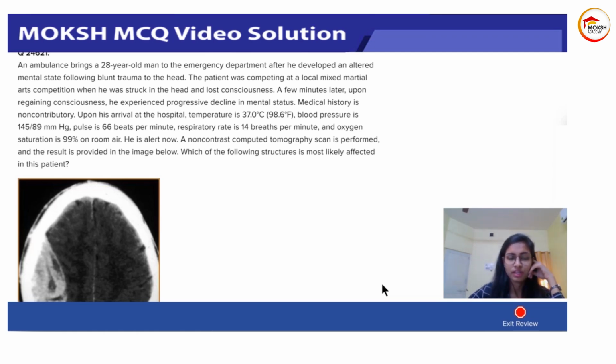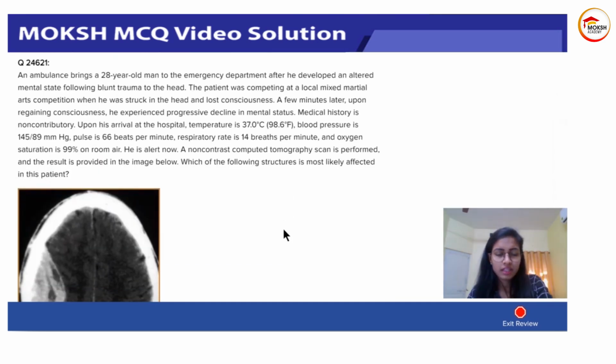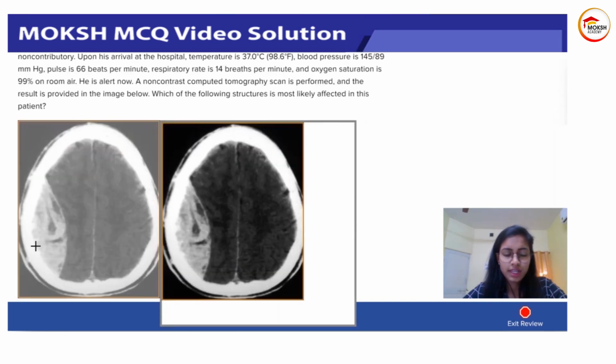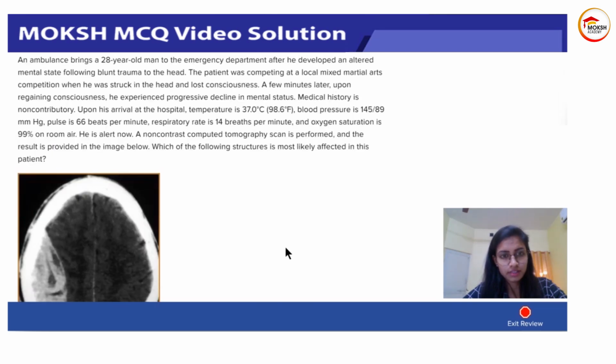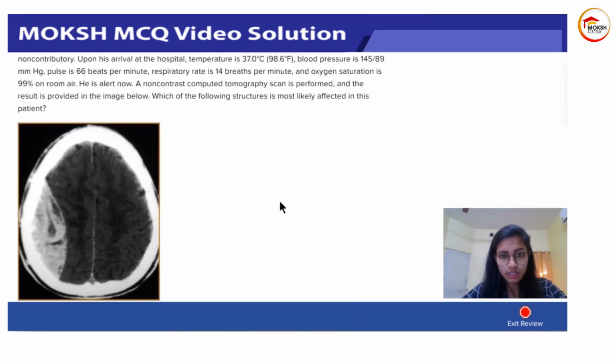So let's see what they have. Everything else is kind of okay. He is a little bit bradycardic and hypertensive. They did a non-contrast CT. That is the first thing we do, and it showed this photo right over here. It is a lens-shaped hemorrhage, epidural hematoma. Great. So classic presentation: lucid period, and this lens-shaped hematoma or hemorrhage is an epidural hematoma.